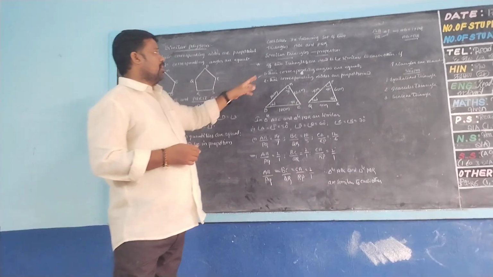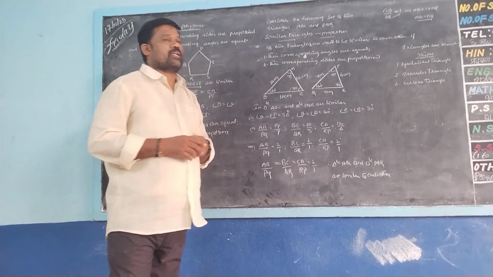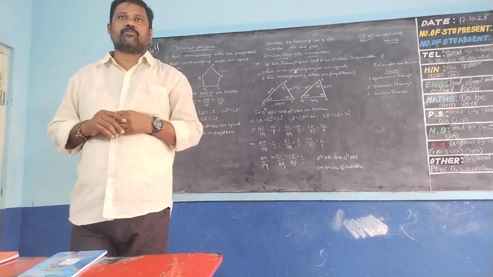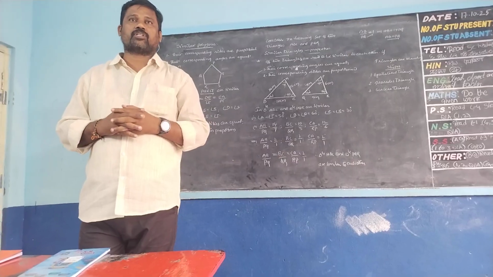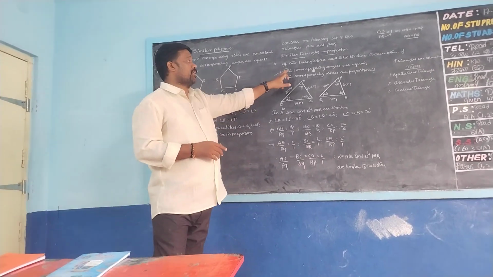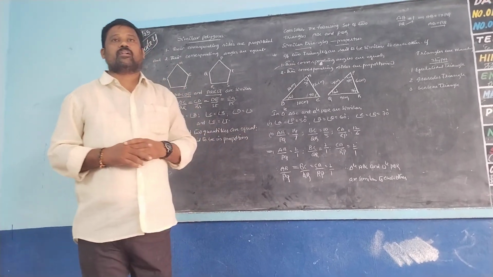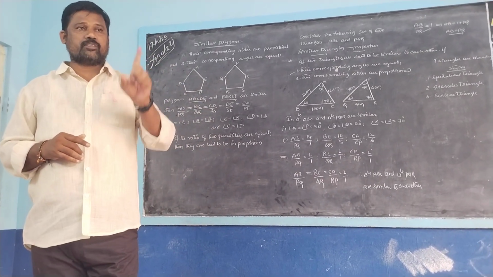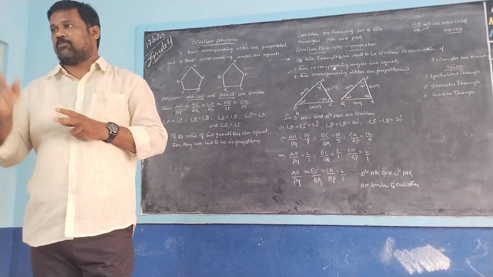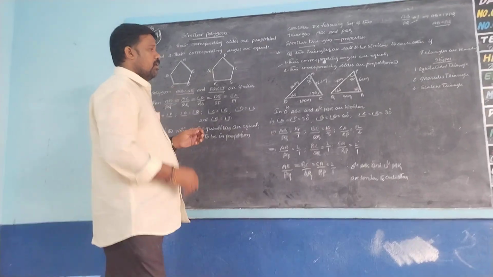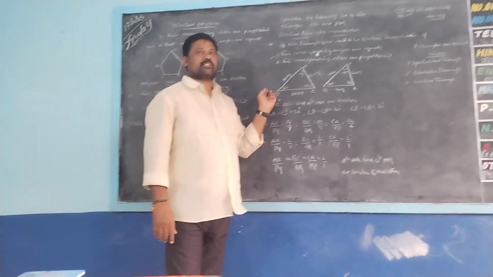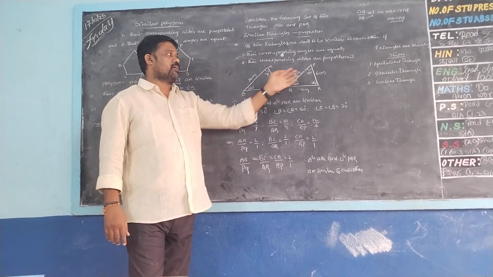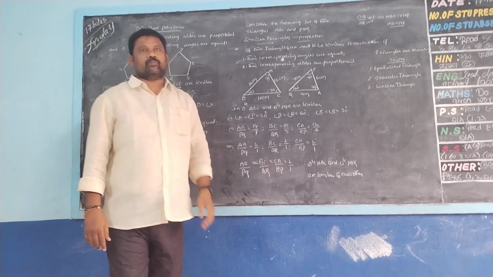That means if two triangles are said to be similar to each other, if we consider two triangles to be similar to each other, what should happen? Their corresponding angles should be equal, and their corresponding sides should be proportional. So we will take two different triangles, like ABC is one triangle and PQR is another triangle.